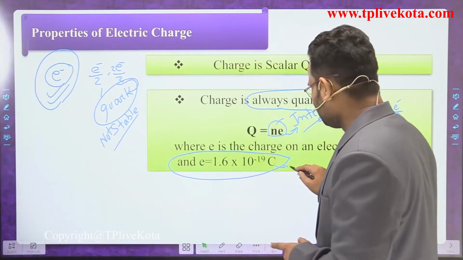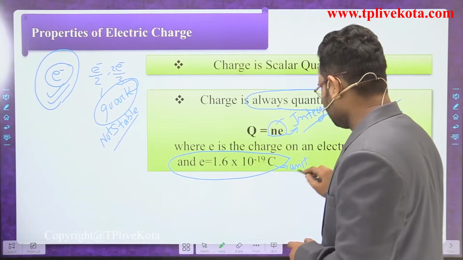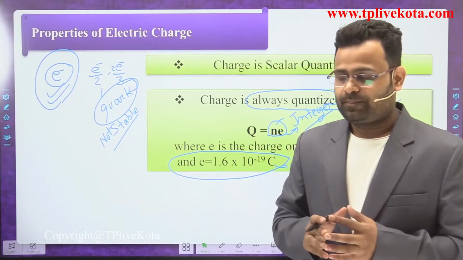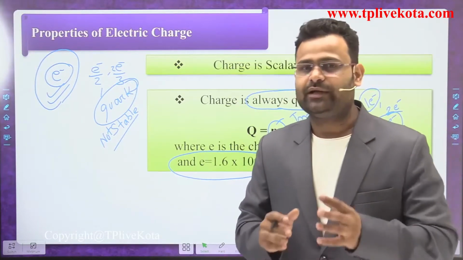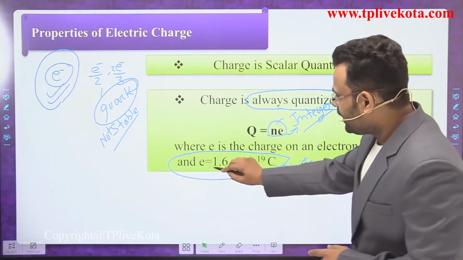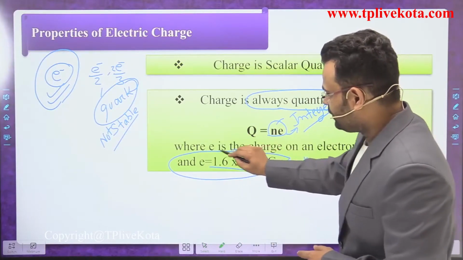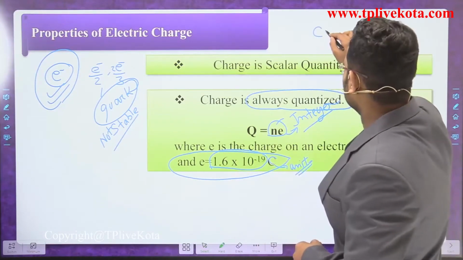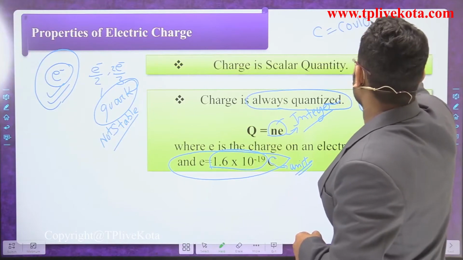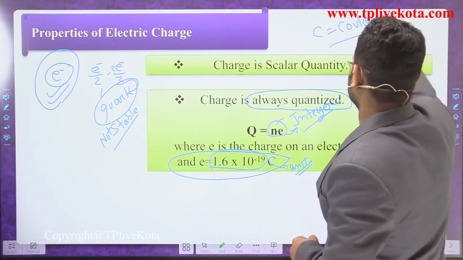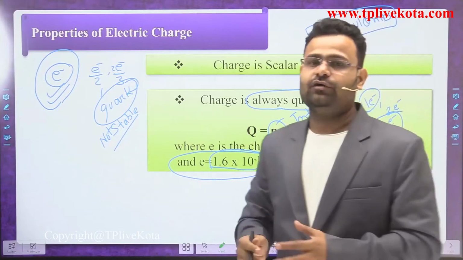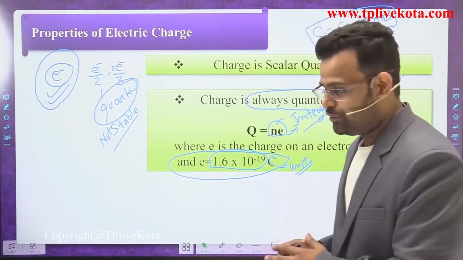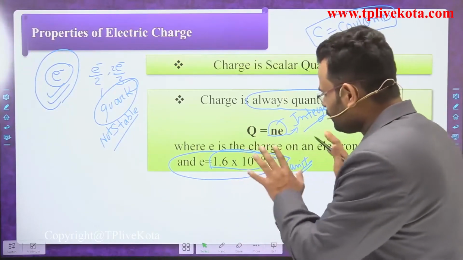C represents the unit of charge. We are discussing that. What is the charge on a single electron? One electron has a charge of 1.6 into 10 to the power minus 19 coulomb. That C is coulomb, that is the unit of charge, dear students. What is the unit of charge? Coulomb is the unit of charge. We will discuss that in the next slide.